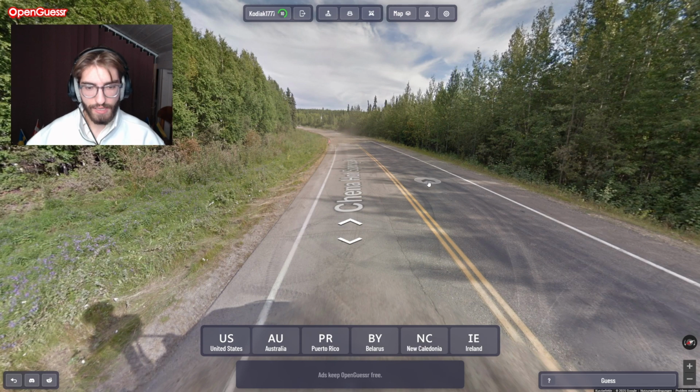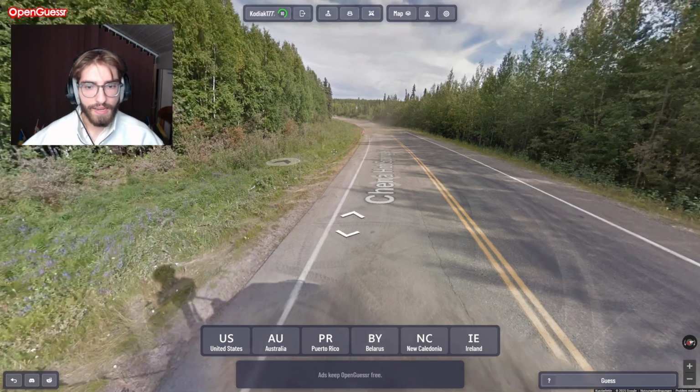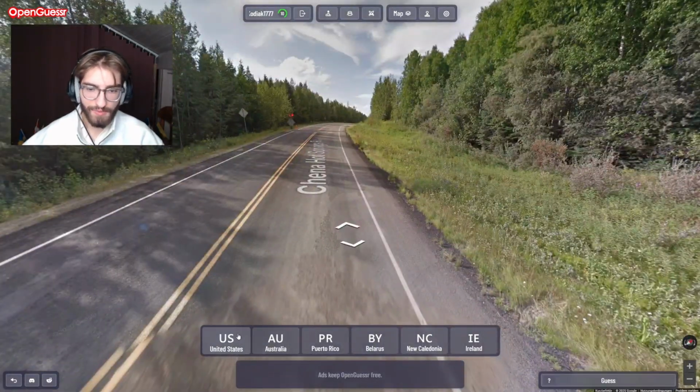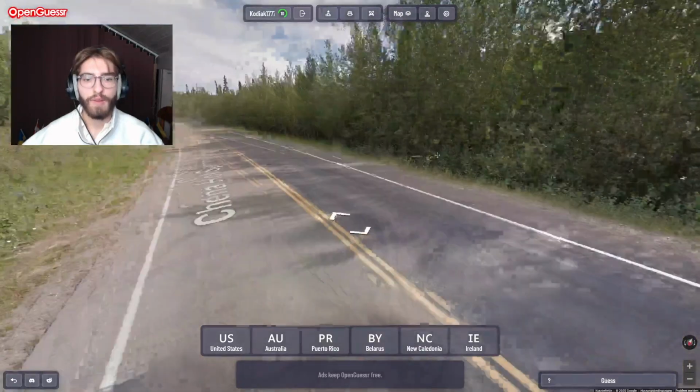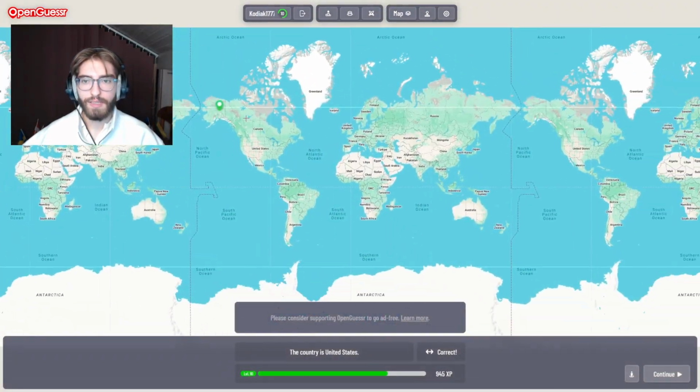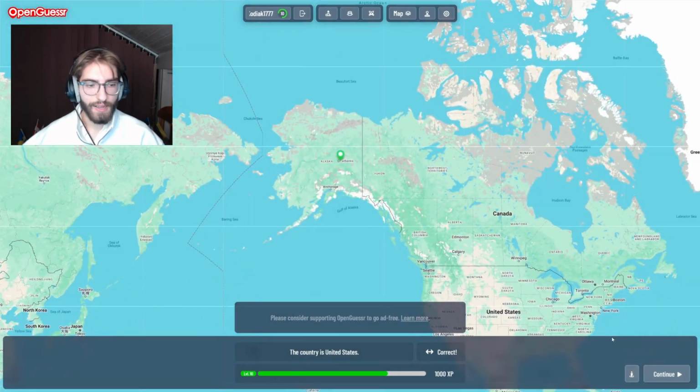Like if you're not sure, it might be the US, might be Canada, but you don't have the option for Canada at the bottom, for example, then you know, okay, this must be the US if you have the feeling of North America. So I think this is the US, and then I logged that in, and it was Alaska indeed, so the US.